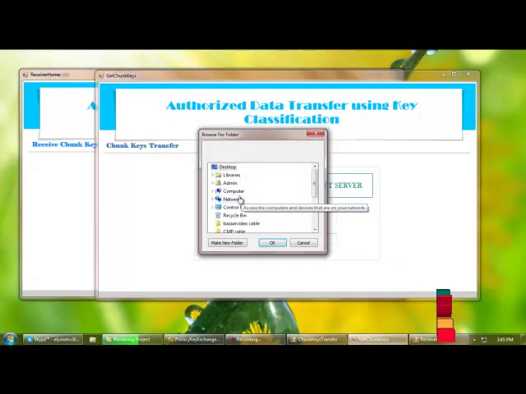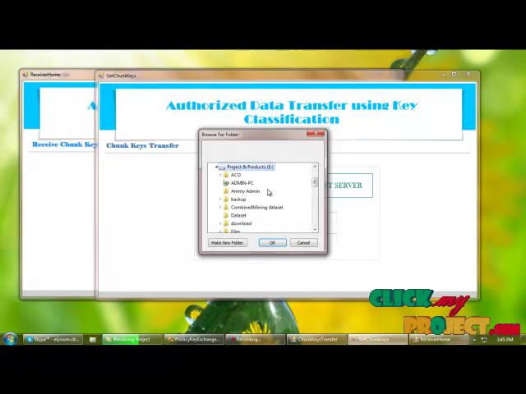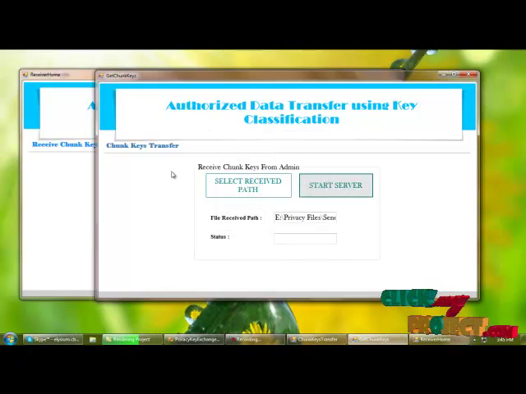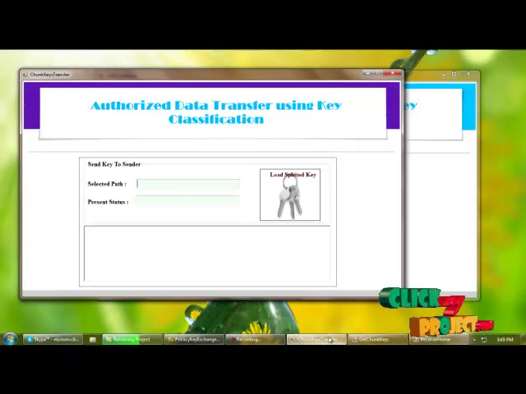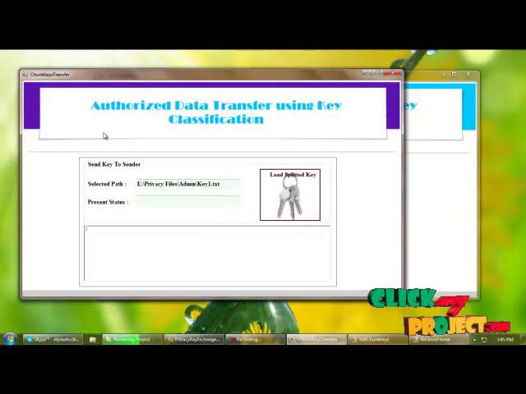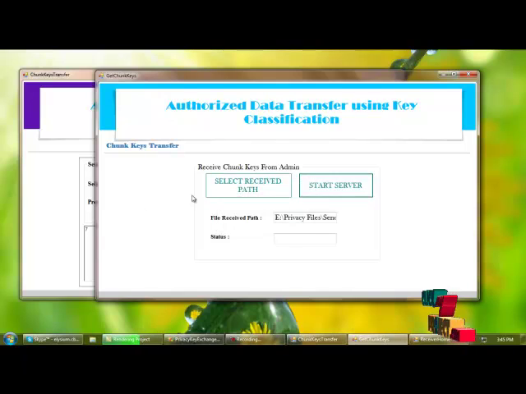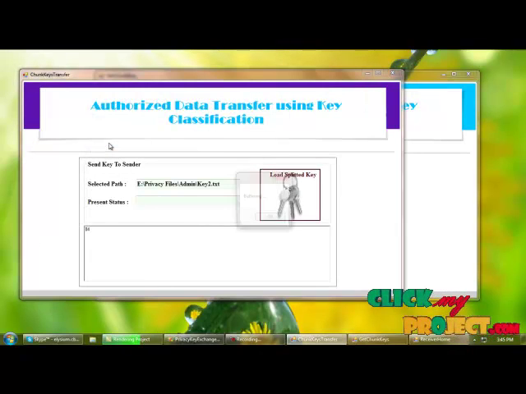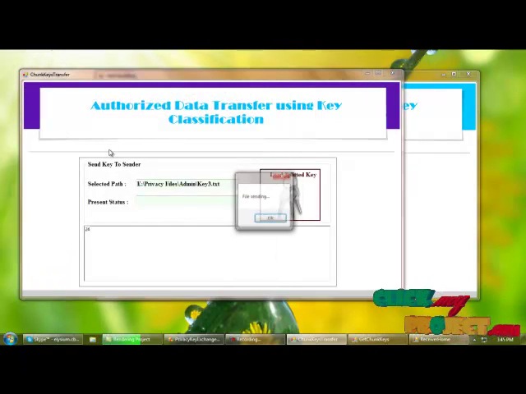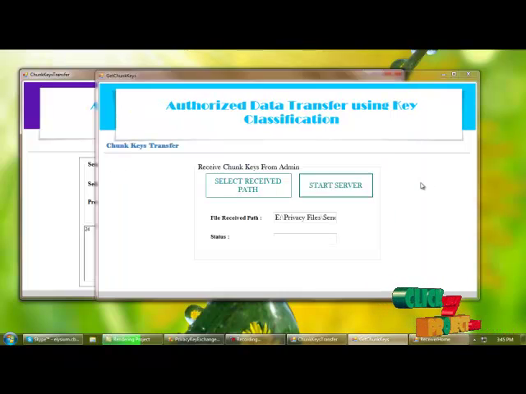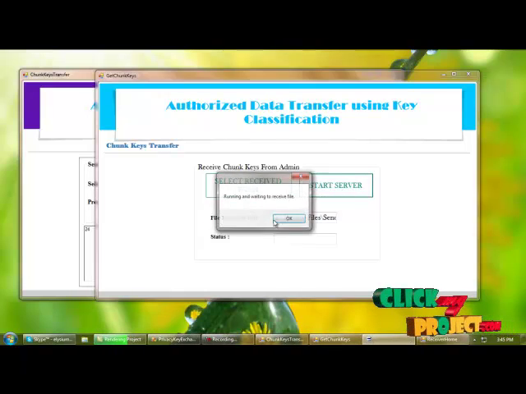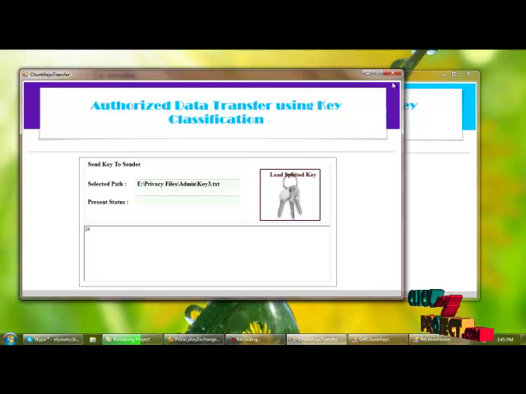For that we need to select the receive path as sender, starting receiving. And next we are loading the encrypted keys, key 1. Again starting the server for receiving key 2. And key 3. And next we can close the admin part.